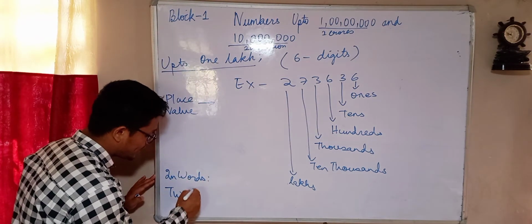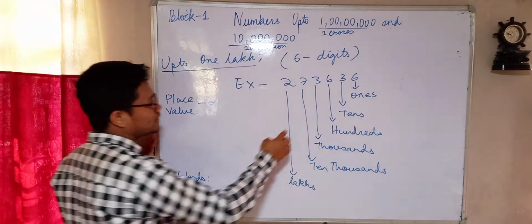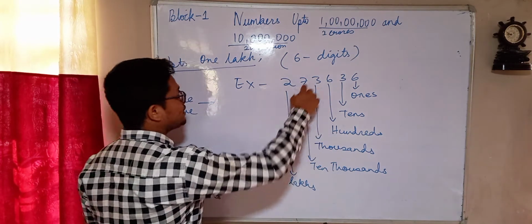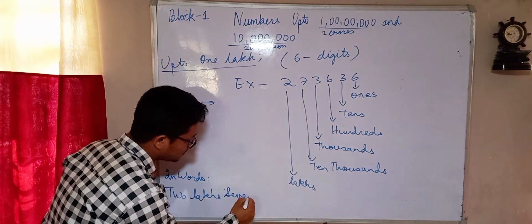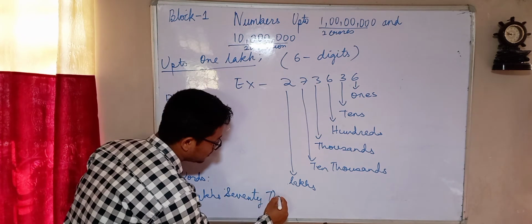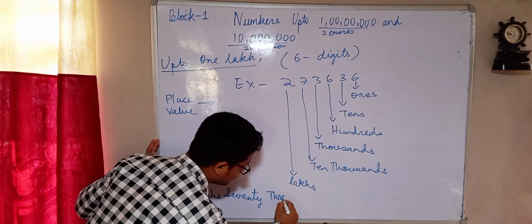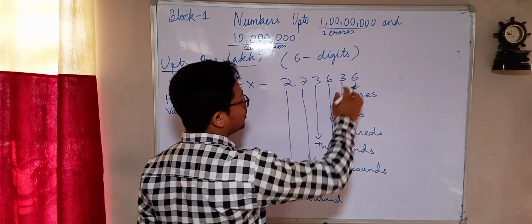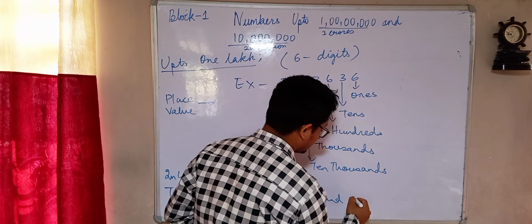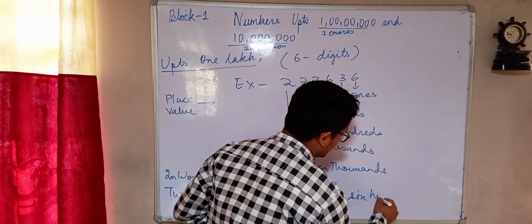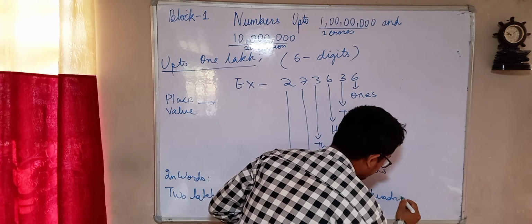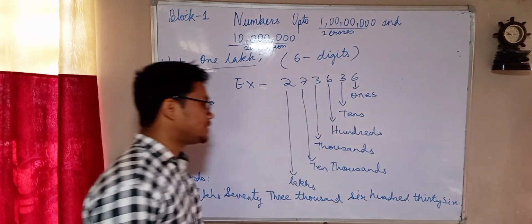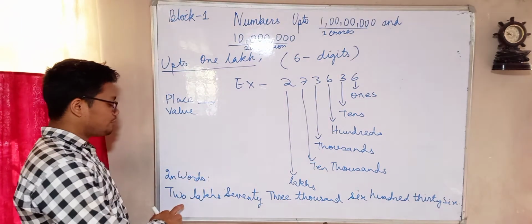Then 7 and 3 are both under thousands, so we will call this 73,000. And these numbers all together will be called 636. So in words this number will be 2 lakhs 73 thousand 636.